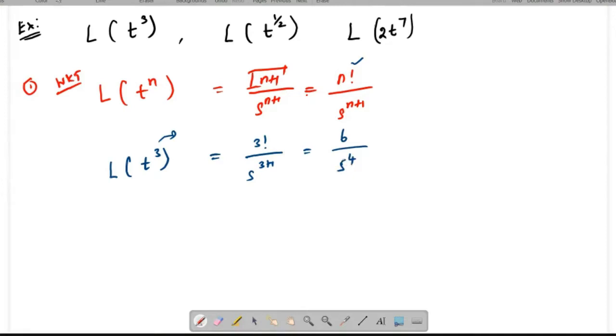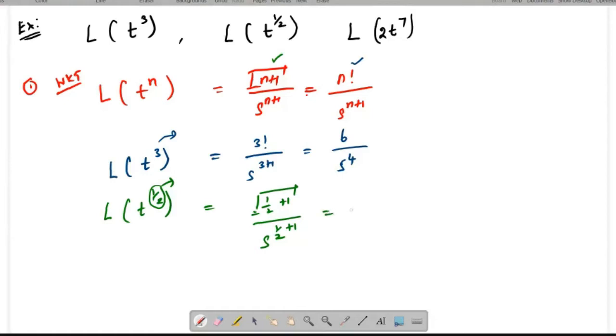The next one is the Laplace transform of t power 1 by 2. So this is not an integer, so for that I am going to apply this result: gamma 1 by 2 plus 1 divided by s power 1 by 2 plus 1.